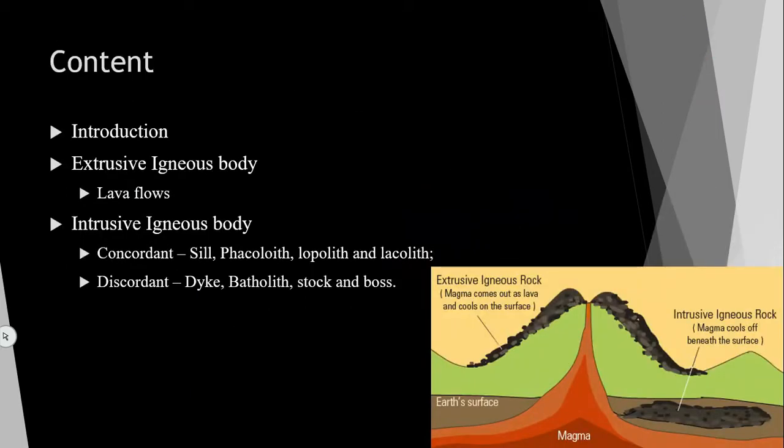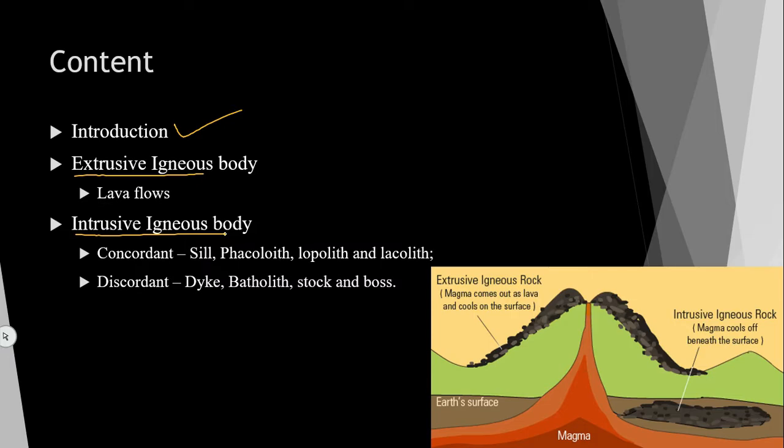Today we are going to see these points: the introduction to forms of igneous rock, and the types of forms of igneous rock, that is extrusive igneous rocks and intrusive igneous rocks. Two are there. In that we are going to study the law of flow and concordant and discordant. We will discuss this in detail.